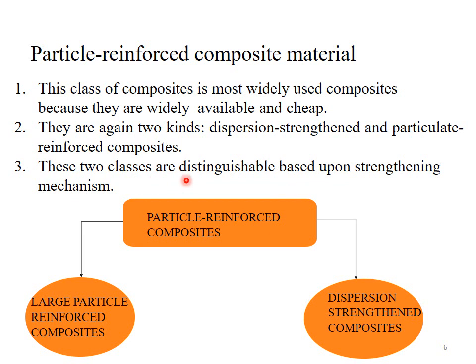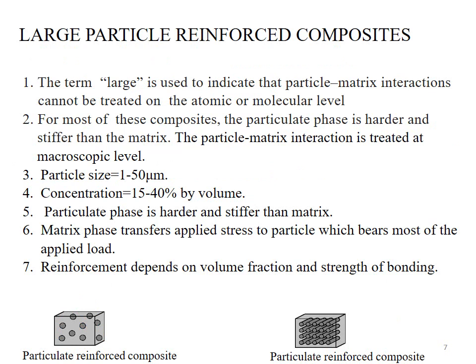See the figure. This is particle reinforced composite material. It has two further subclasses. One is called large particle reinforced composite material, and the other subclass is called dispersion strengthened composite material. These two classes are distinguishable based upon their strengthening mechanism. These two types of particle reinforced composite material can be differentiated on the basis of their strengthening mechanism.